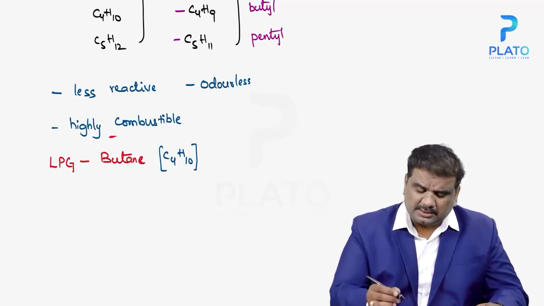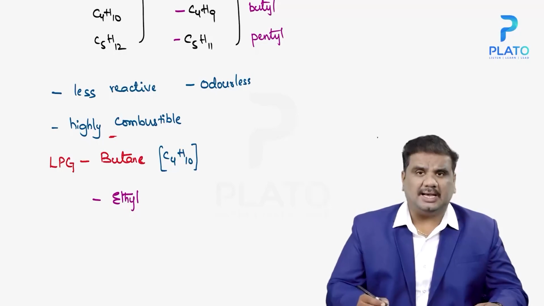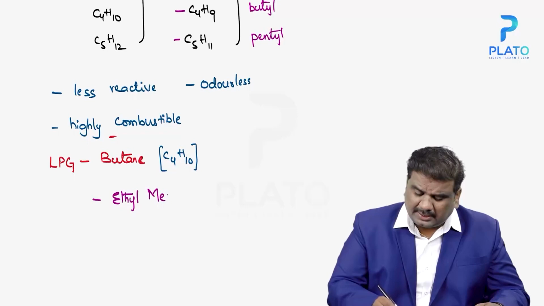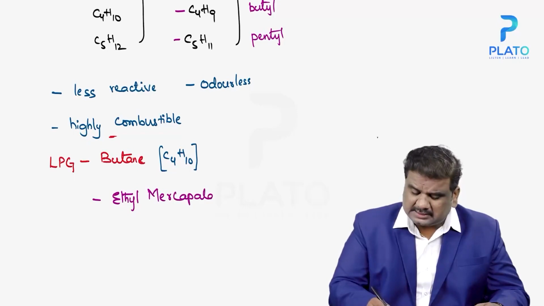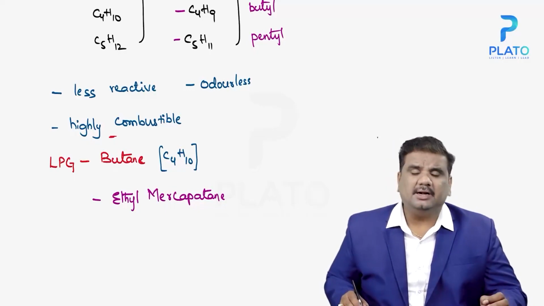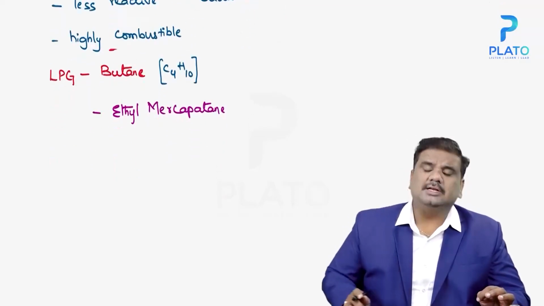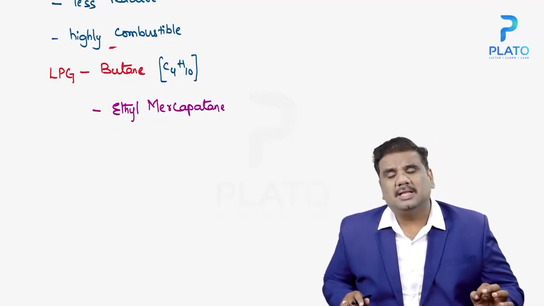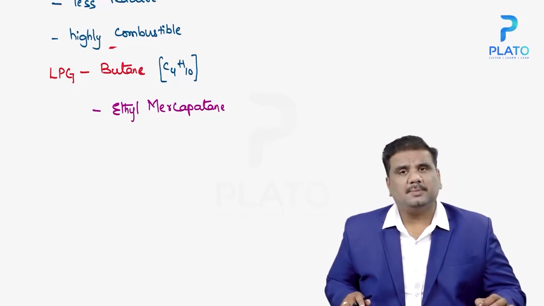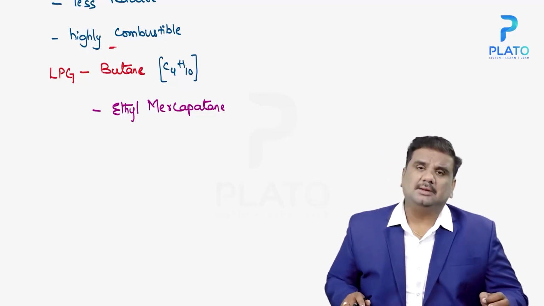So what is the chemical that is added? The chemical that is added to identify the gas leakage in alkanes, or in particular in the case of butane, is ethyl mercaptan. Ethyl mercaptan is added to LPG cylinders to identify the gas leakage. If ethyl mercaptan is not added, then the butane gas leakage will not be identified. So to avoid the explosion, we need to add some chemical, and that particular chemical is ethyl mercaptan.